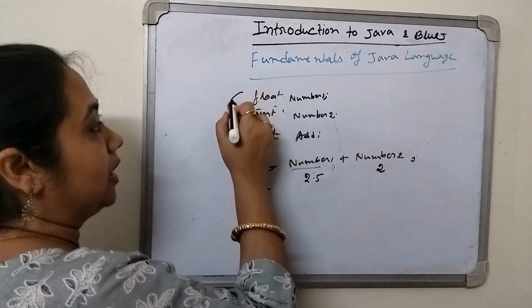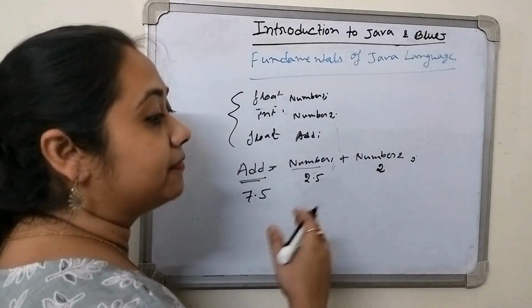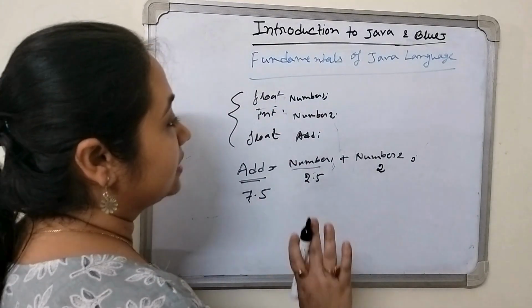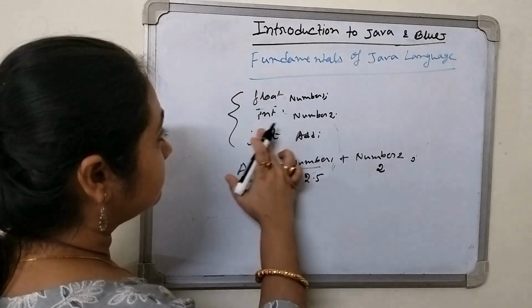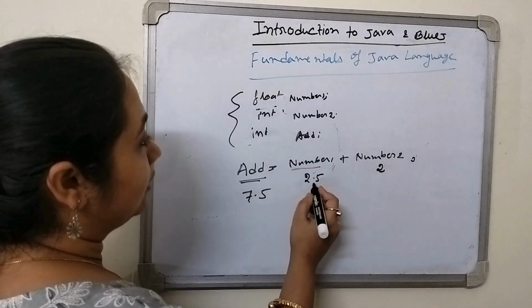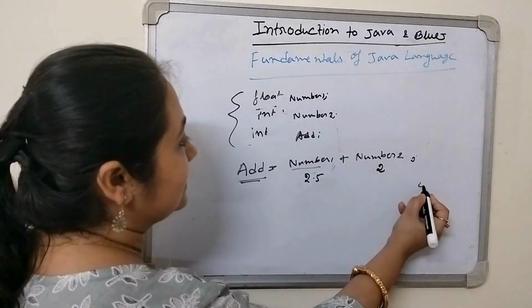Before the starting of the program, we have to declare the data types. We cannot declare the data types after the program. Before starting the program, we have to write down the data type. Now see one thing, suppose I have written integer here. So 2.5 and 2, after addition, what do we get? 4.5 will be the result.